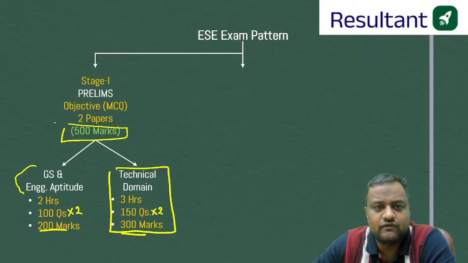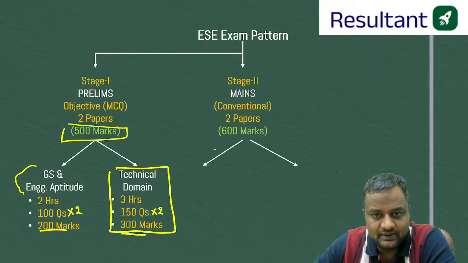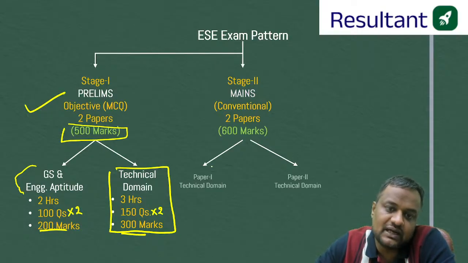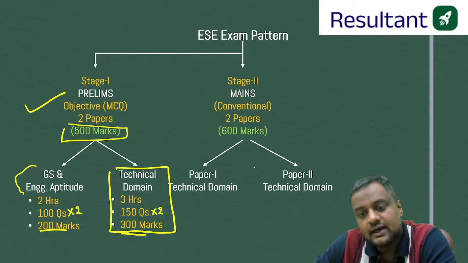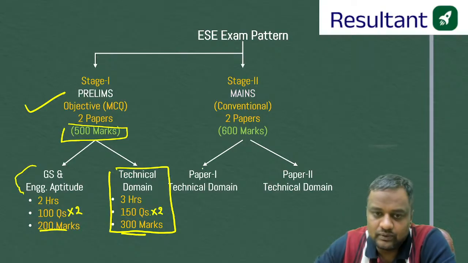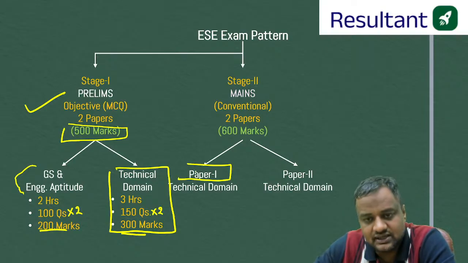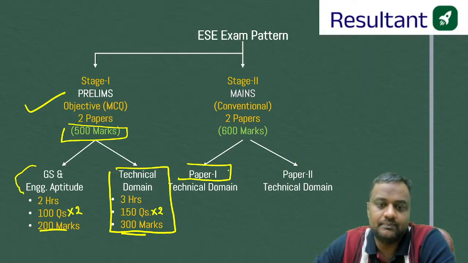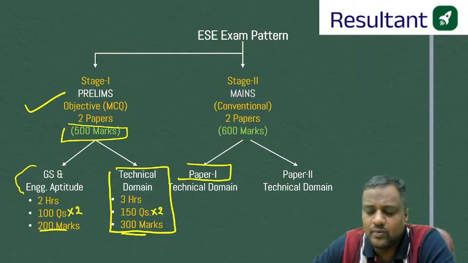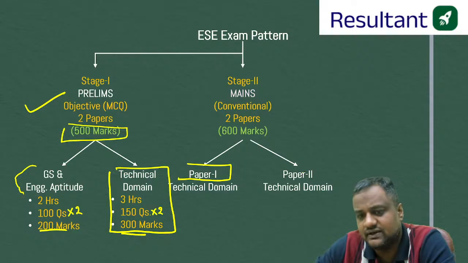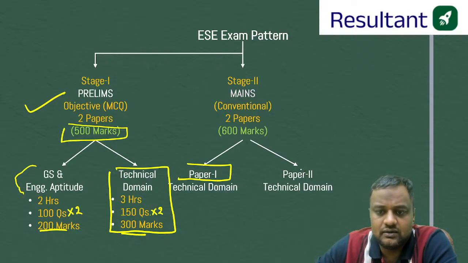Usually the cutoff is around 40%. Then the second stage will be coming. This is subjective, the first is objective. Half of the subjects will be coming in paper 1 and the remaining half in paper 2. In paper 1, it is strength of material, structure, RCC, steel, building material, and CPM. The remaining subjects like SOM, FM, environment, transportation, survey, airport, dock, harbour, hydrology, OCF, everything will be paper 2.